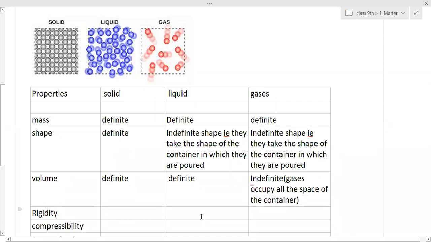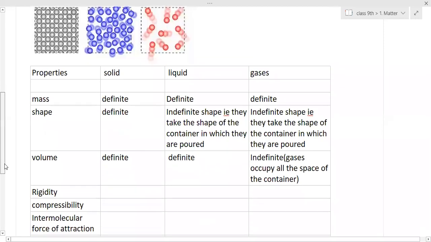It does not happen that air moves in our room and is present only in one corner, and not present in the other corner. Is it possible? Or that air rushes into our house and is present only in one room, not in the other room? No, it is not possible. That means it will occupy all the space available to it.